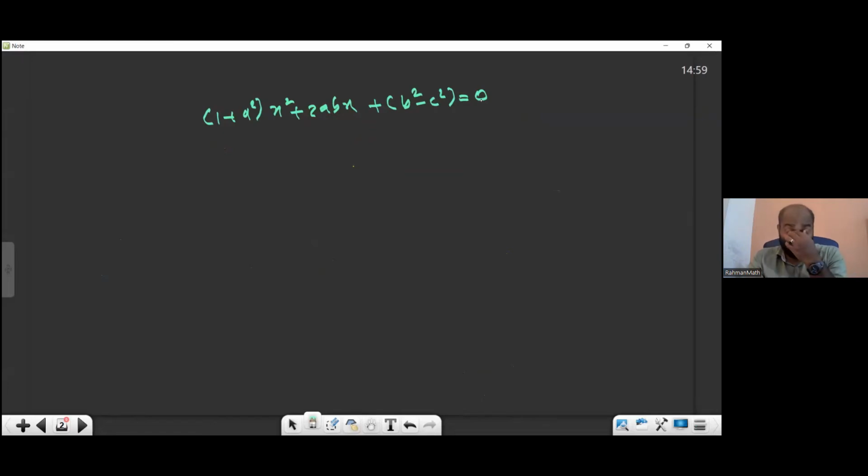Has equal roots. Has equal roots. Has equal roots. Has equal roots. Has equal roots.